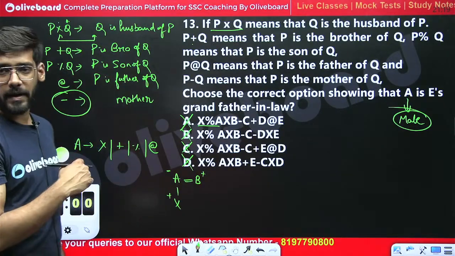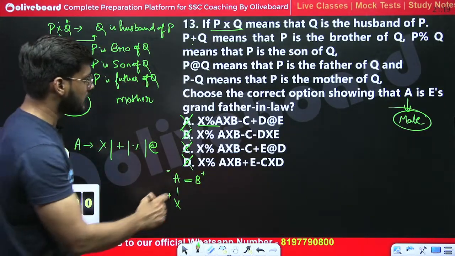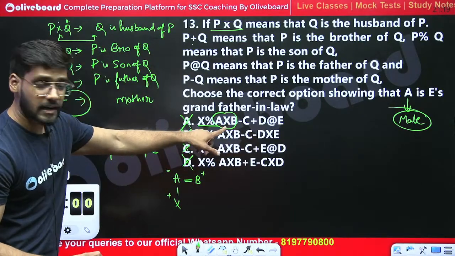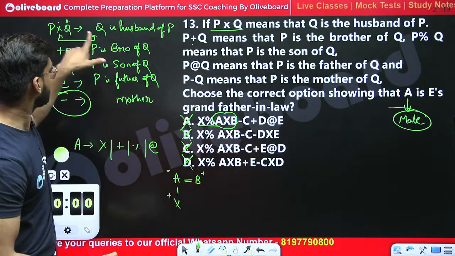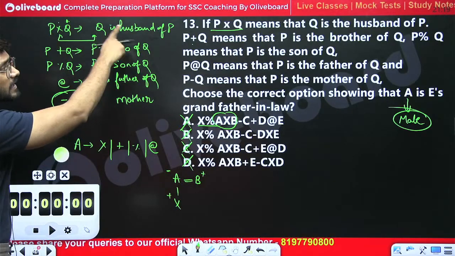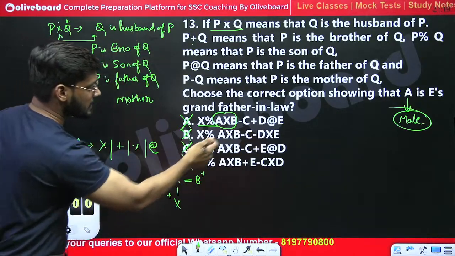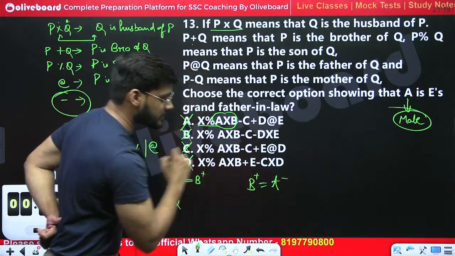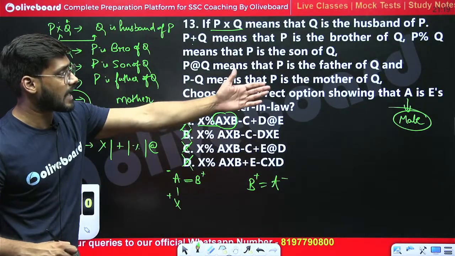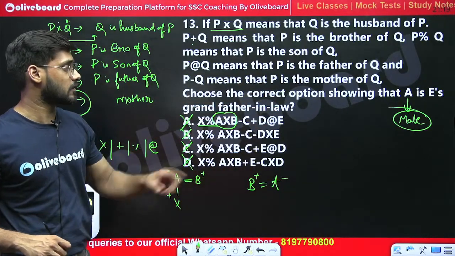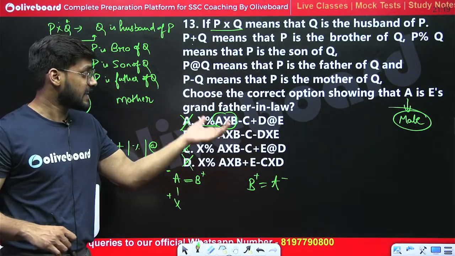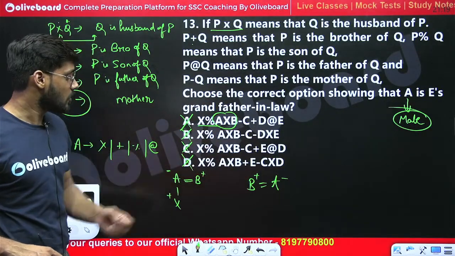All the options are wrong, my dear friend. Why? Because we are given A multiply B, and whenever we record the relation, multiplication means Q is the husband of P, so B is the husband of A in all senses, and A is the female. If A is the female, then how can A be grandfather-in-law? Grandfather-in-law means a male person. A cannot be male in any option. All the options are wrong.